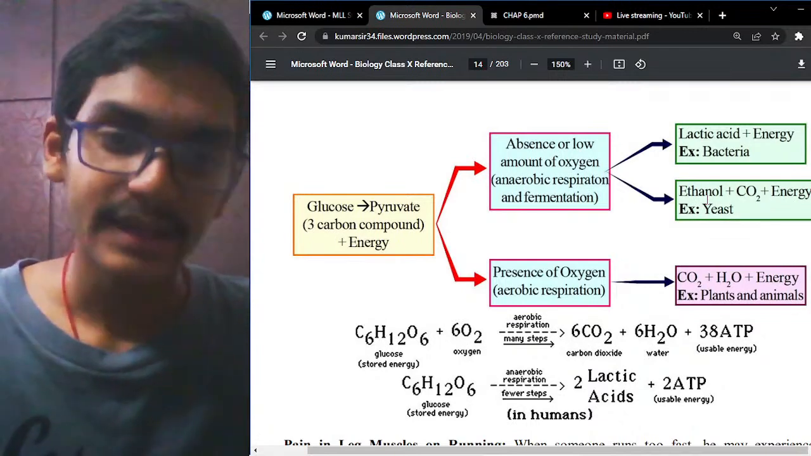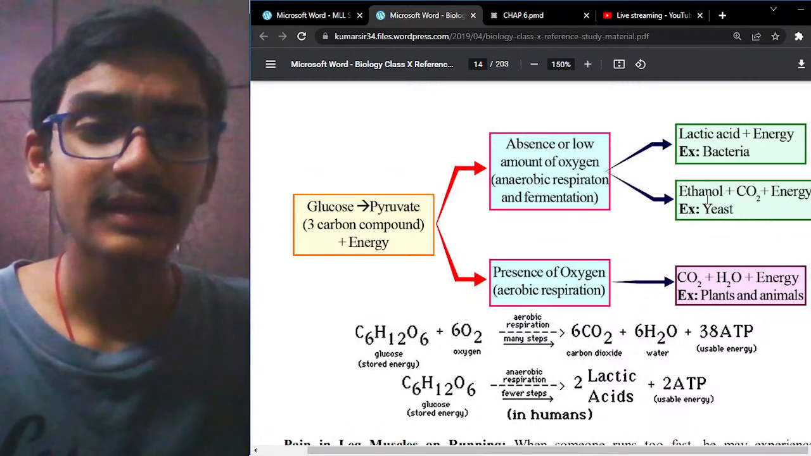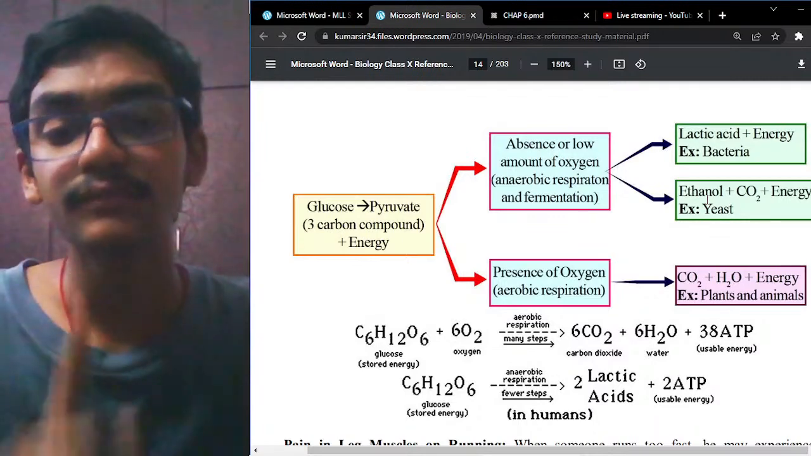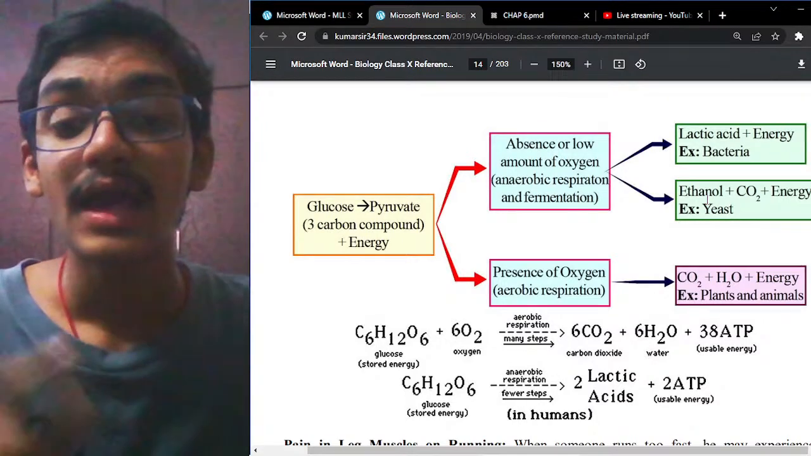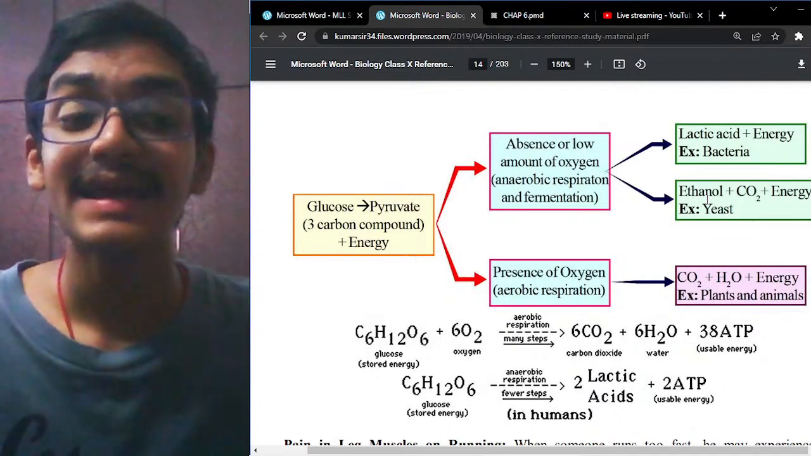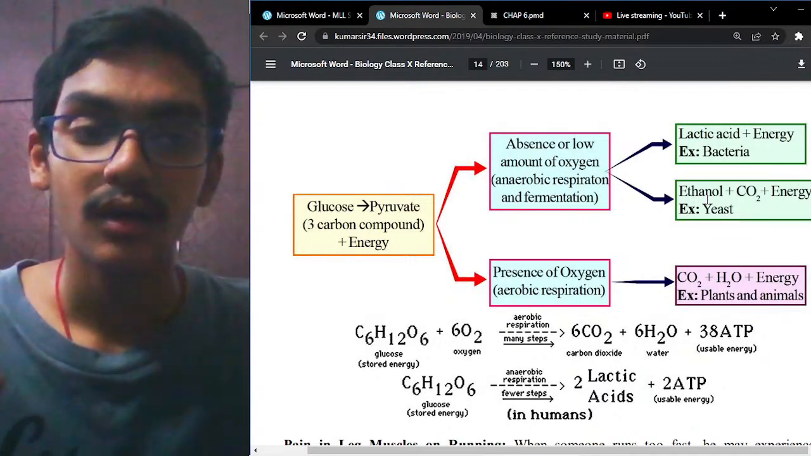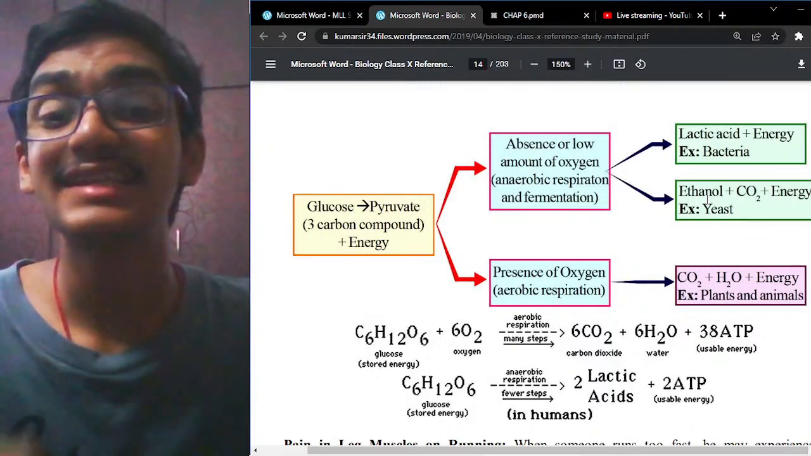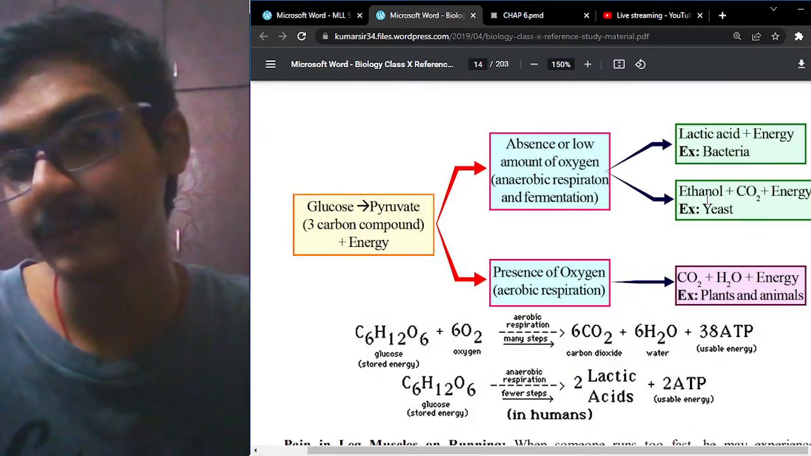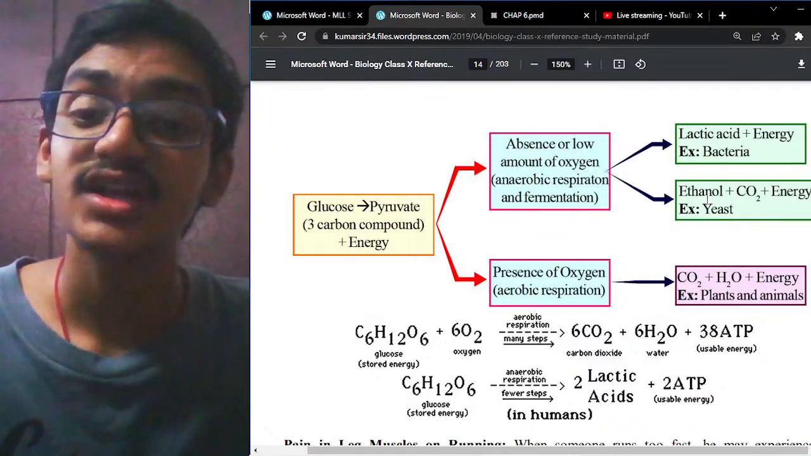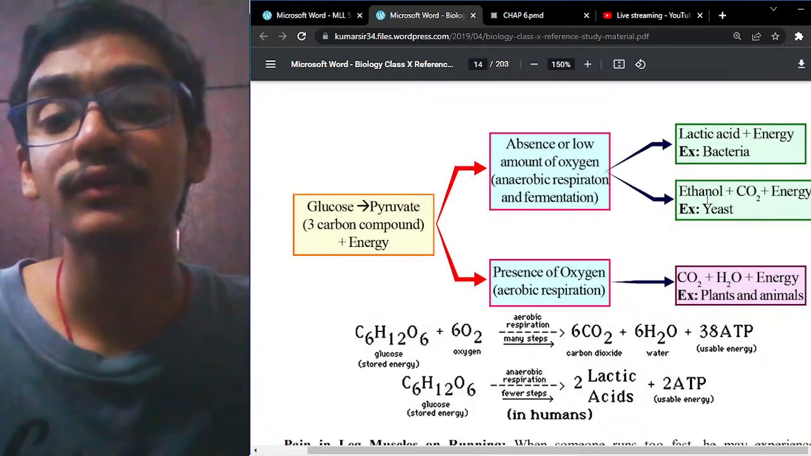One more very important point, the second point: the amount of energy released in aerobic respiration is very much greater, that is 38 ATP molecules, whereas the amount of energy released in anaerobic respiration is only 2 ATP molecules.